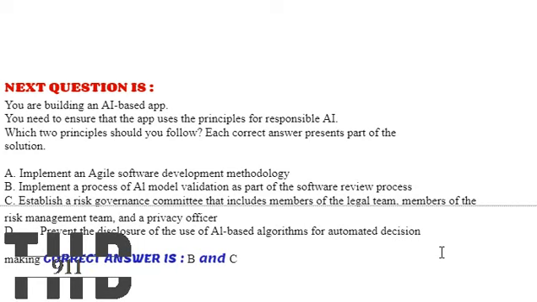Option C, establish a risk governance committee that includes members of the legal team, members of the risk management team, and a privacy officer. Option D, prevent the disclosure of the use of AI-based algorithms for automated decision making. The correct answer is option B and C.